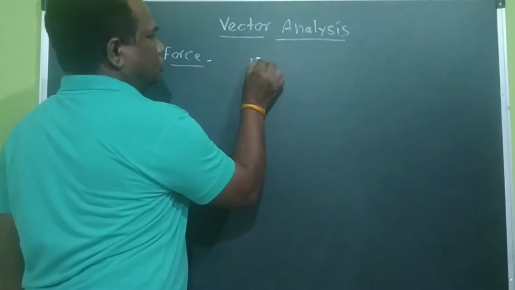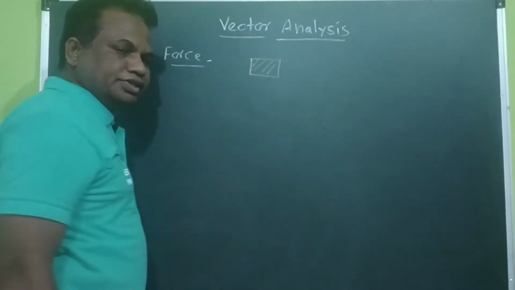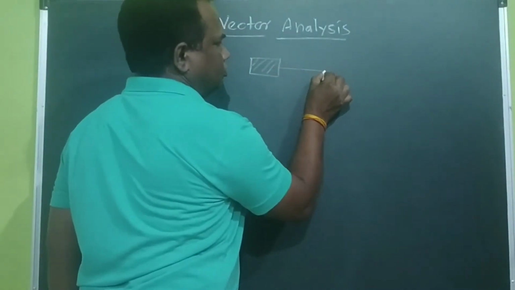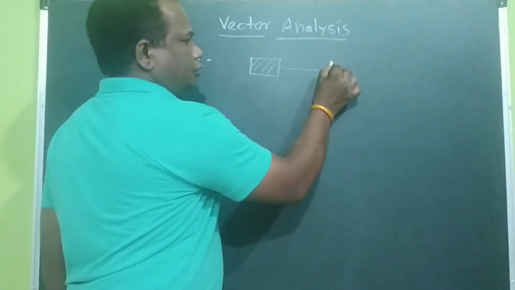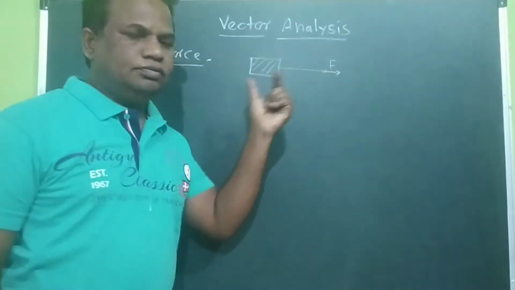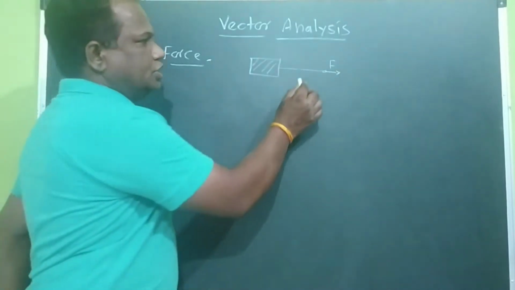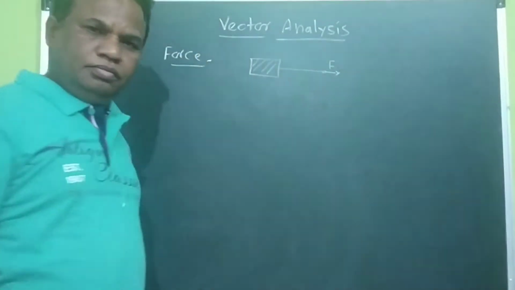Suppose there is a box having a certain mass, and it is tied with some string, and you are applying some force. If you are applying some force, then this body moves from its position or changes its position. So this force has direction as well as magnitude.